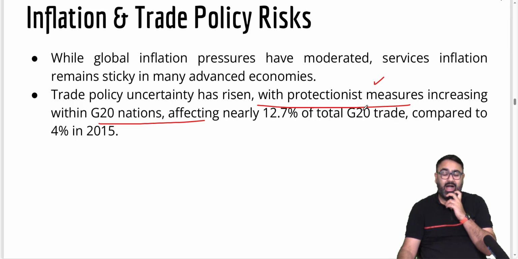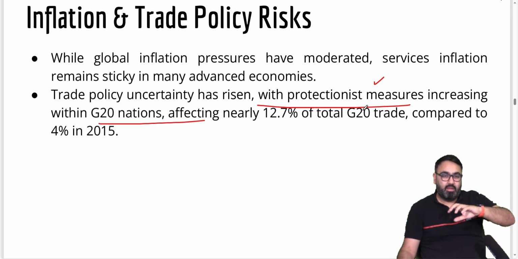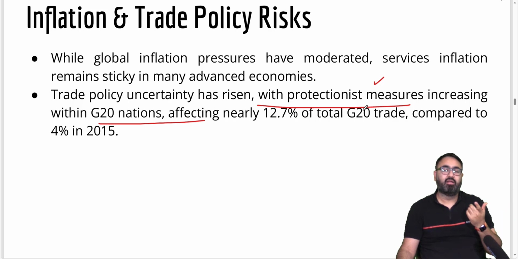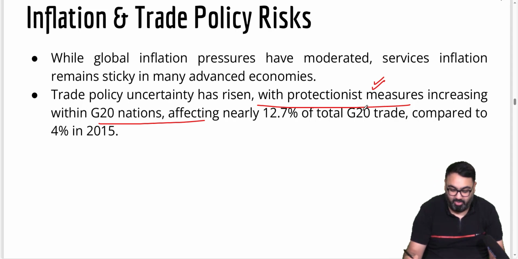Protection measures means a lot of countries are trying to make sure that the other countries don't import a lot of products to them. For example, in India, we have Made in India. We don't want our products or our country to use products imported from China or other countries. So we are giving a push to our own local products, which is called protectionist policy, protectionist measures.